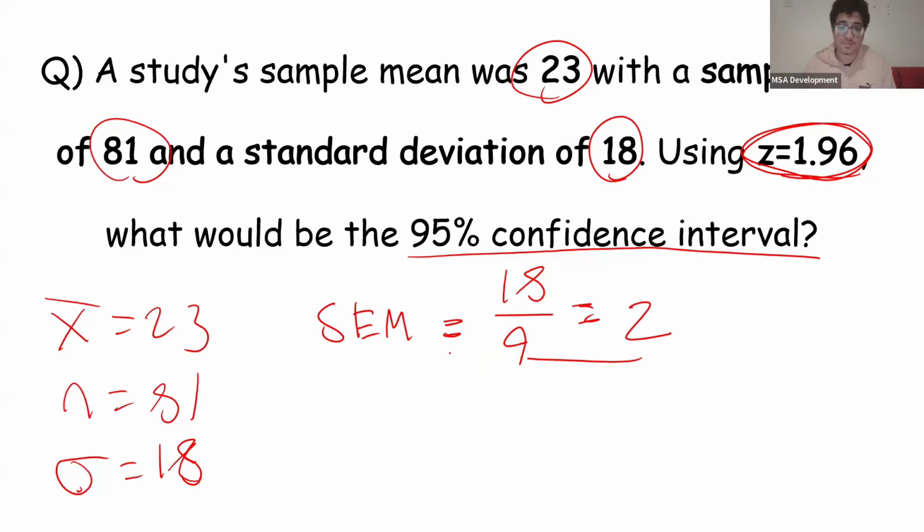So now that we know the SEM is equal to 2, let's calculate the confidence interval, okay? The study sample mean was 23, the SEM is equal to 2, and the z-value is equal to 1.96.